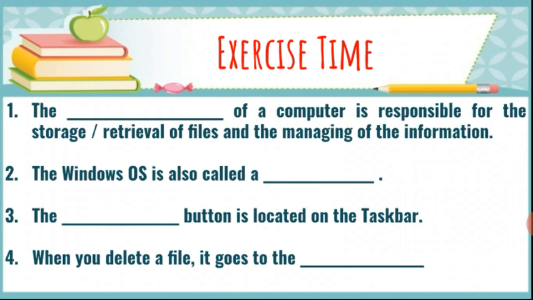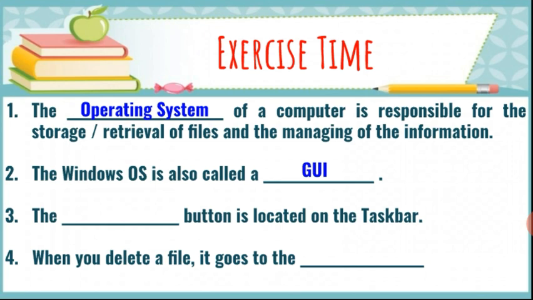Now, fill in the blanks. The dash of a computer is responsible for the storage or retrieval of files and managing the information. So, operating system. The answer is operating system. You can write the short form OS, but here you have to write the full name, operating system. The Windows OS, meaning operating system, is also called a GUI. GUI means graphical user interface. Why? Because the Windows operating system is a GUI interface.